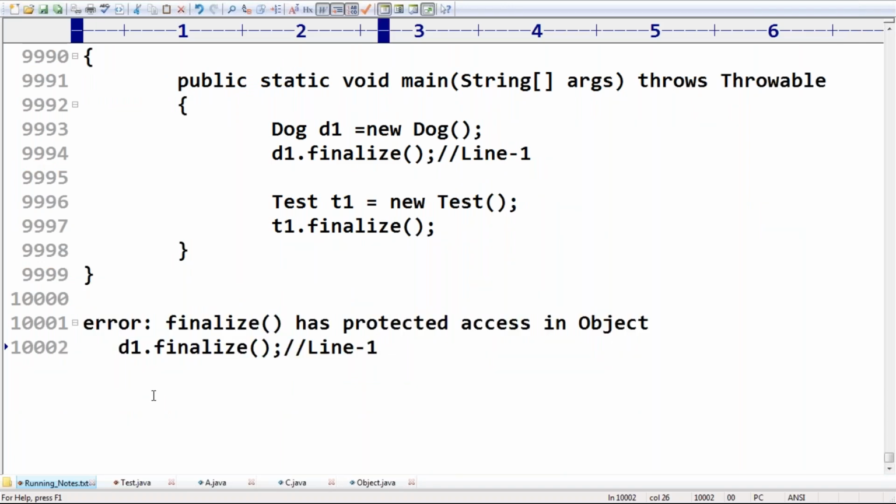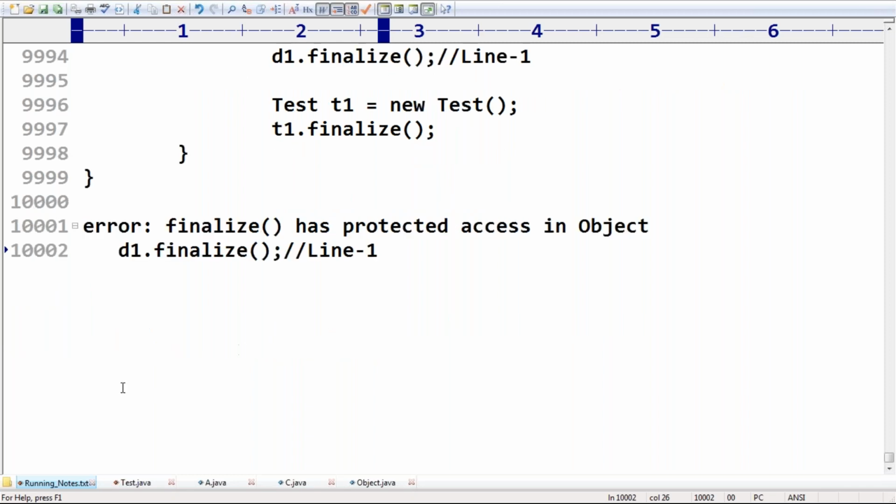Okay, good. There are two important points I have to tell. Sir, you know protected, why? What is the reason for that? Why are these methods protected in the Object class? Out of 12 methods, only 2 methods are protected. Why are these 2 methods protected in the Object class? What is the reason for that?